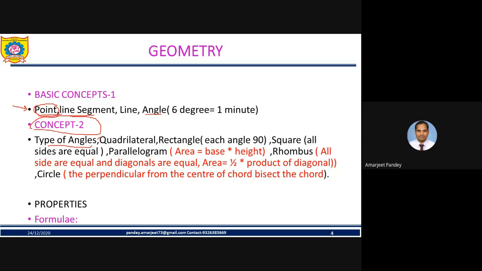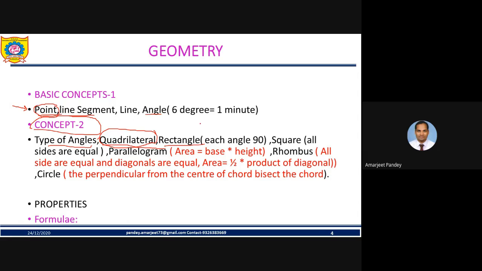Next is quadrilateral. As far as quadrilateral is concerned, a figure bounded by four straight lines is called a quadrilateral, friend. Next, we all know this, a very familiar structure for all of us.